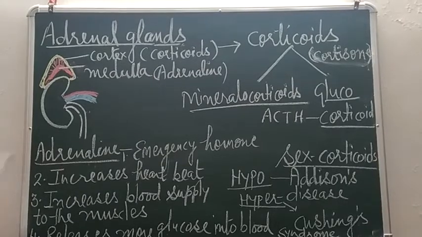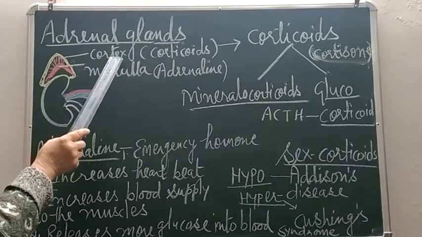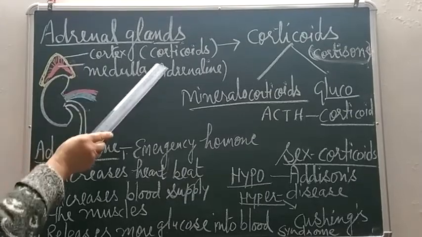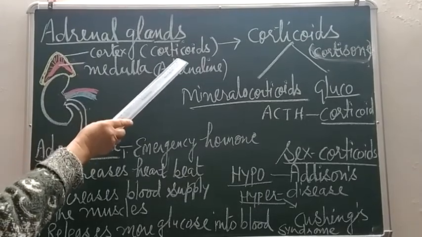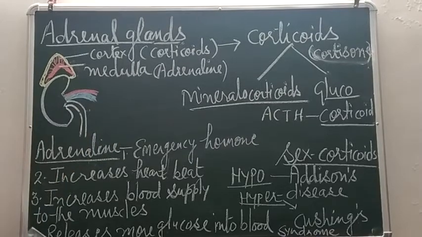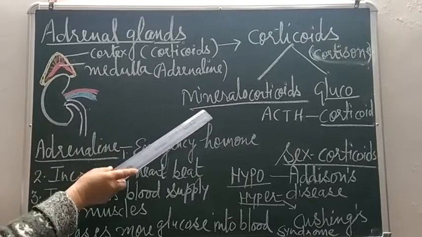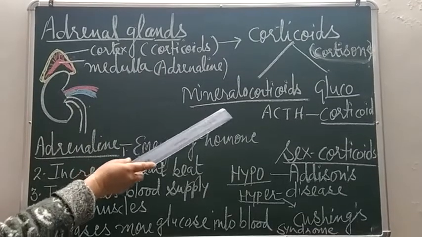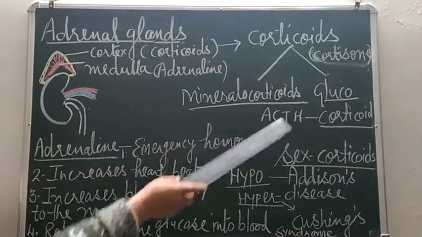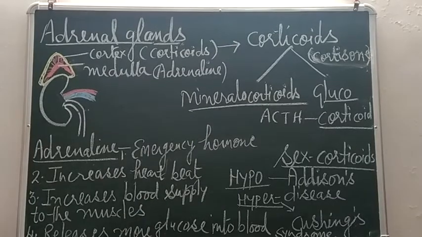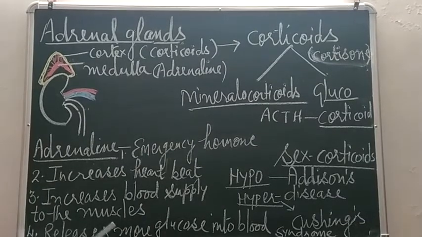Now we'll come to the next part, the cortex, the outer, peripheral part of the adrenal gland. The corticoid hormones are secreted by the cortex. Mainly 2 types of hormones are secreted by the cortex. One is called mineralocorticoid and the other is called glucocorticoid. Now their functions are different.